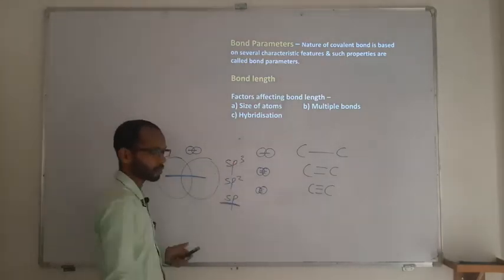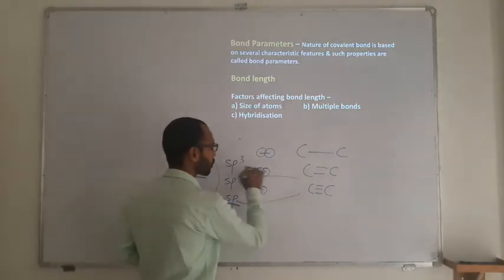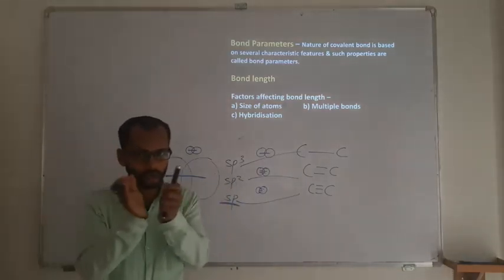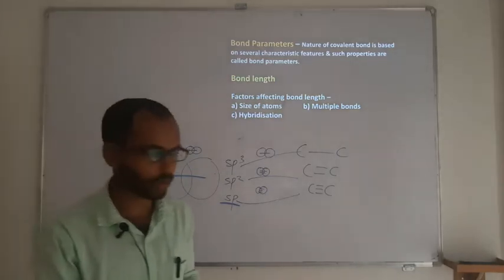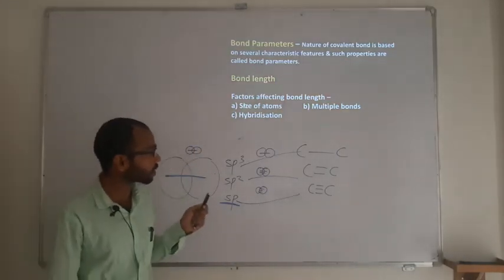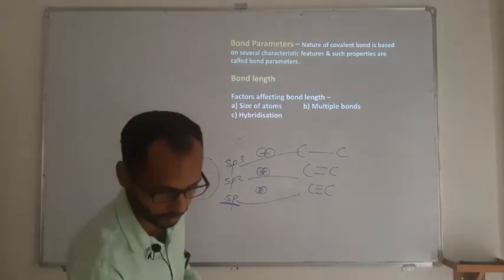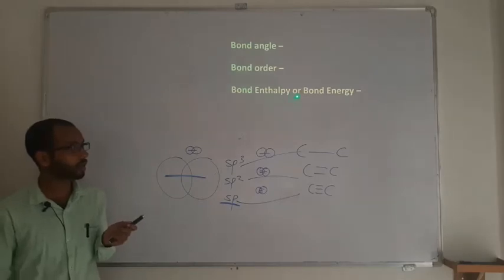sp hybridization has more electronegativity. So this is going to be carbon only. But the greater the electronegativity, the shorter the bond will be. The lower the electronegativity, the longer the bond will be. So on these three parameters, the length of a bond is going to be decided. Then we have bond angle, bond order and bond enthalpy or energy.